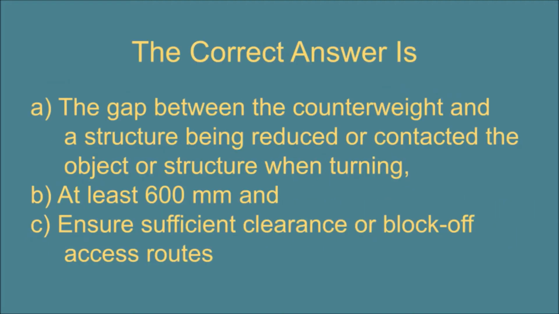The correct answer is A. The gap between the counterweight and a structure being reduced or contacted the object or structure when turning. B. At least 600 mm, and C. Ensure sufficient clearance or block off access routes.